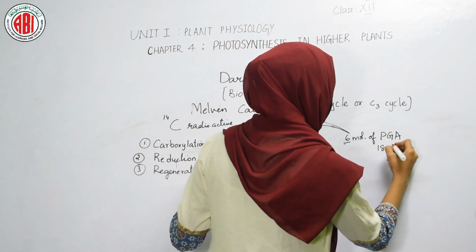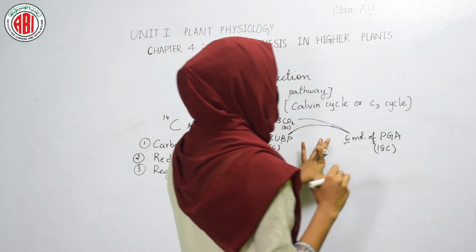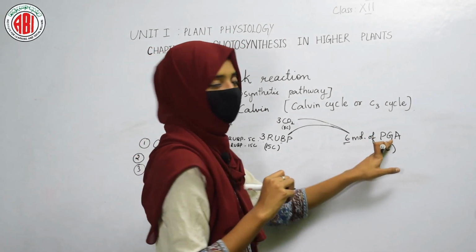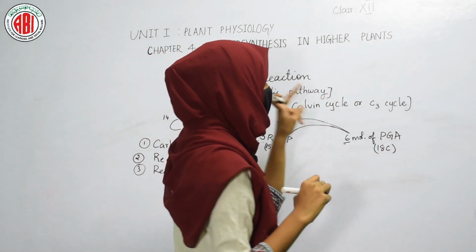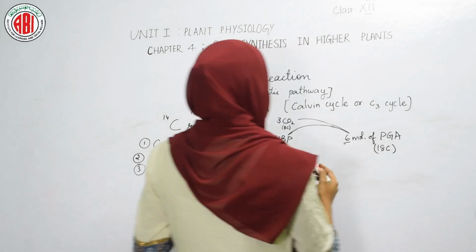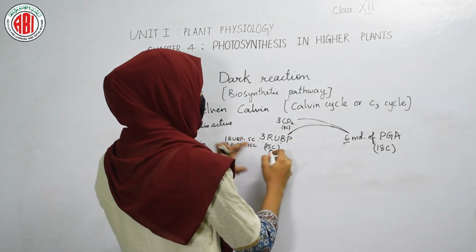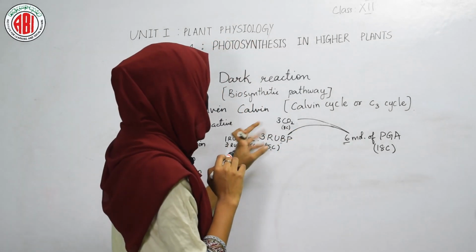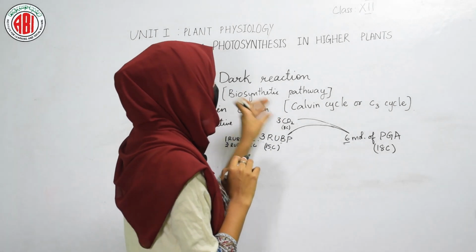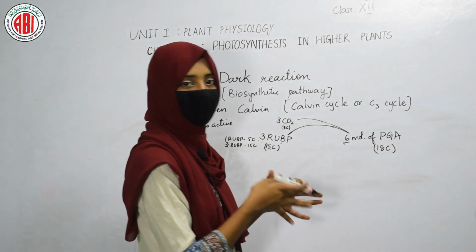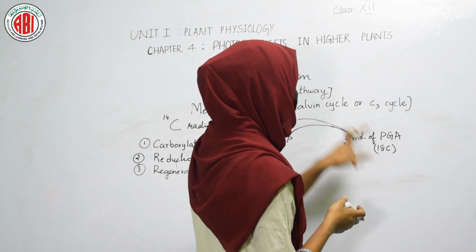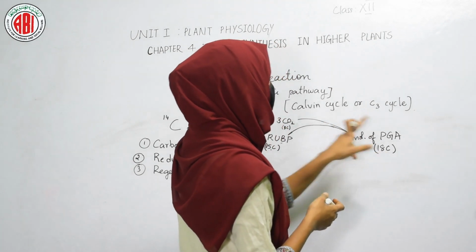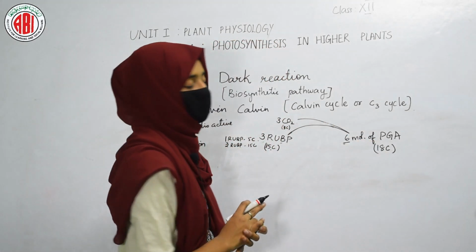In total we are getting 6 molecules of phosphoglyceric acid, that means 18 carbons in total. So 15 plus 3: 15 carbons taken from the RUBP and 3 carbons of carbon dioxide. When both combine, it results in the formation of 18 carbon, 6 molecules of phosphoglyceric acid.